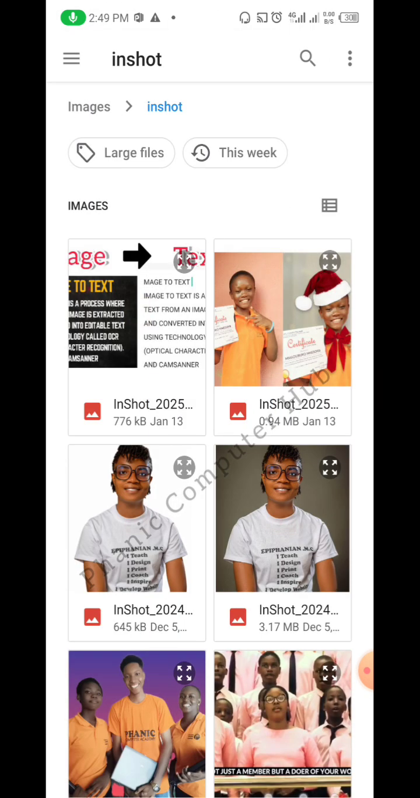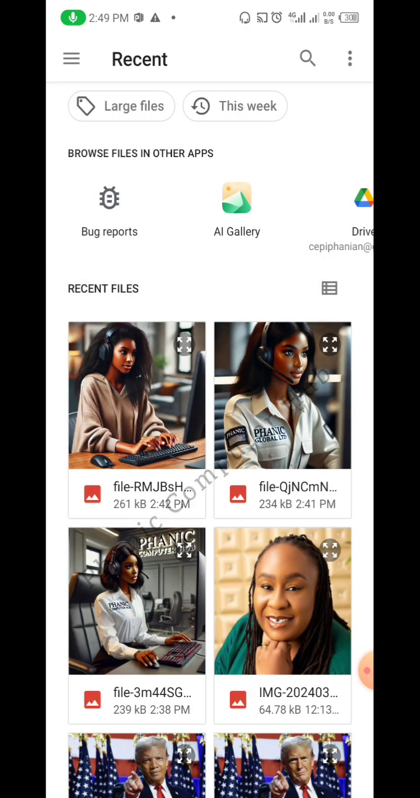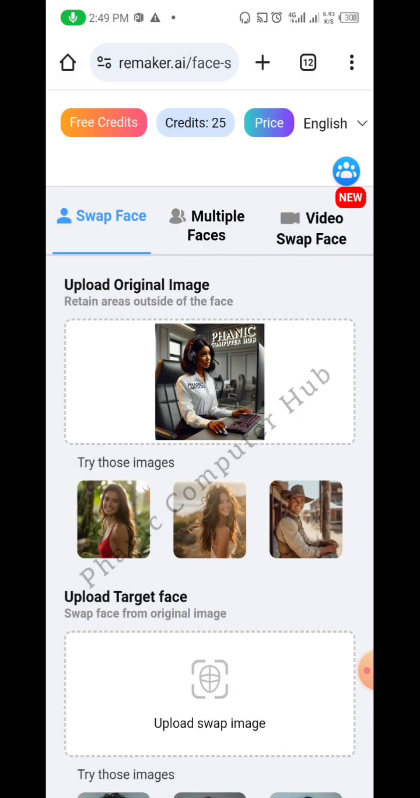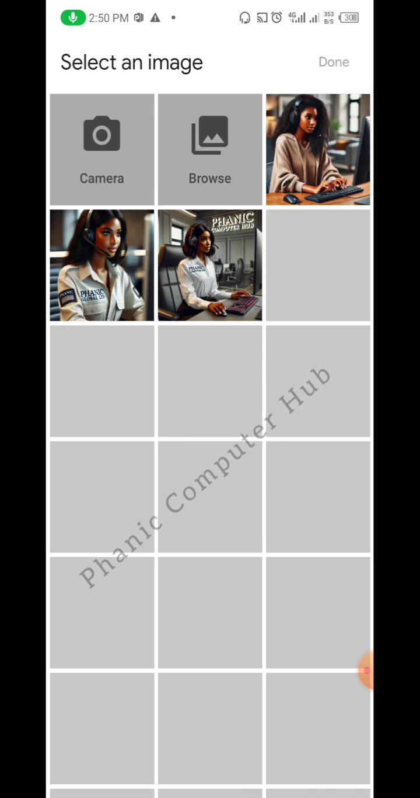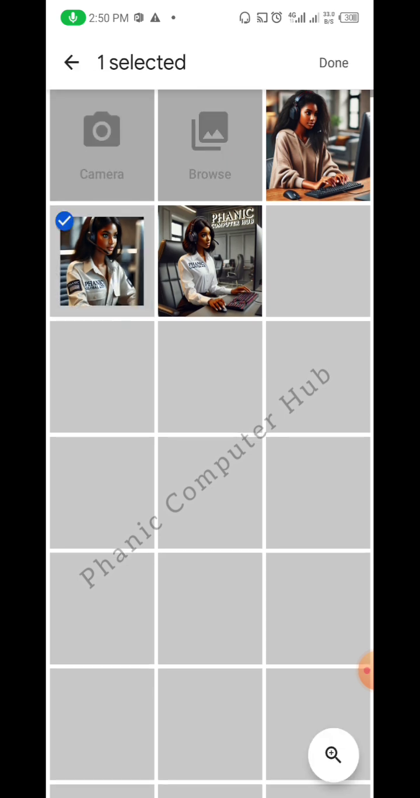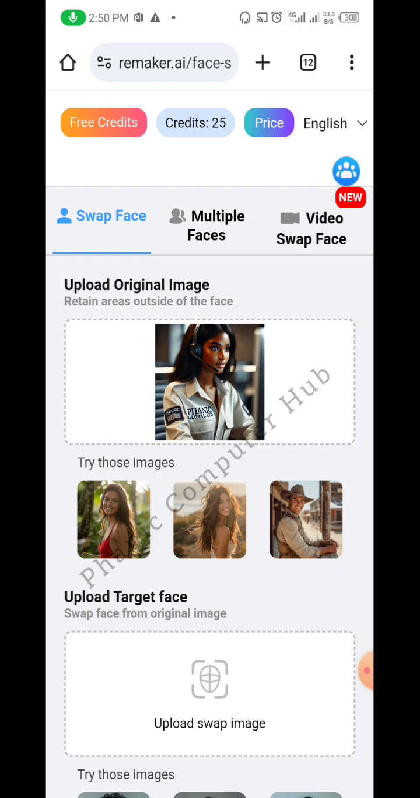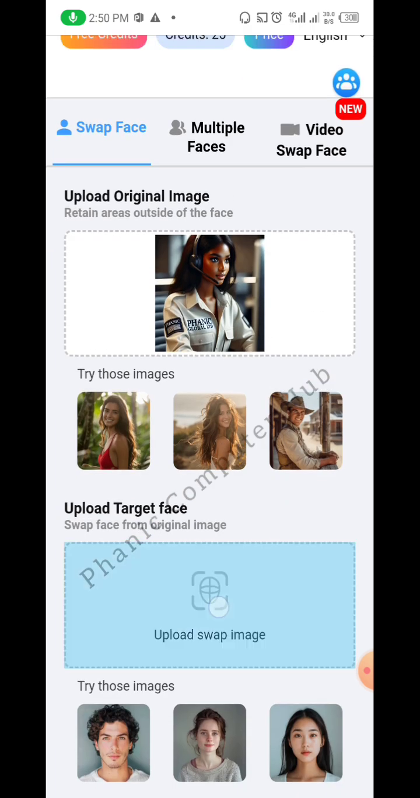So I'll click here. I'll select the image I want to change the face of. I want to select one of the generated images. Then I will change the face to be my face. Let me select this image. I think this one is cool. I'll select it, click on it. Oh, because of the hand, I wouldn't like to select it. Let me select this one. Click on done.